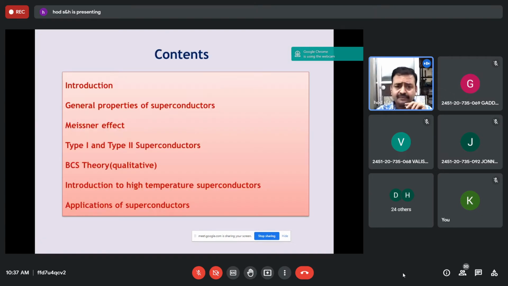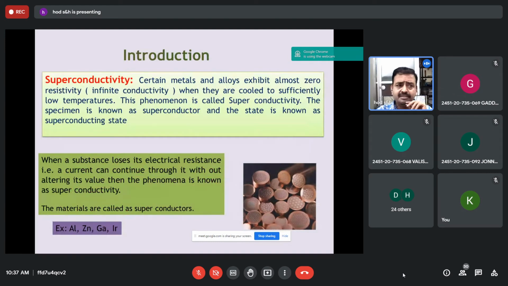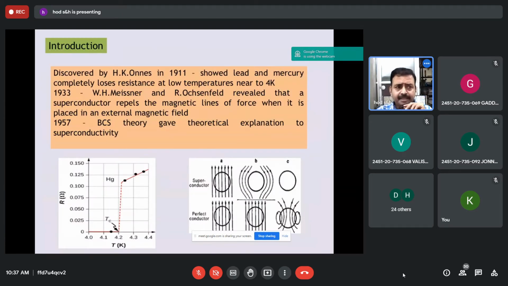So superconductivity is a property of certain materials. They conduct electric current without any resistance. When the temperature is cooled and reaches a critical temperature, the electrical resistance becomes zero, and it conducts electric current without any resistance. This state is called the superconducting state.